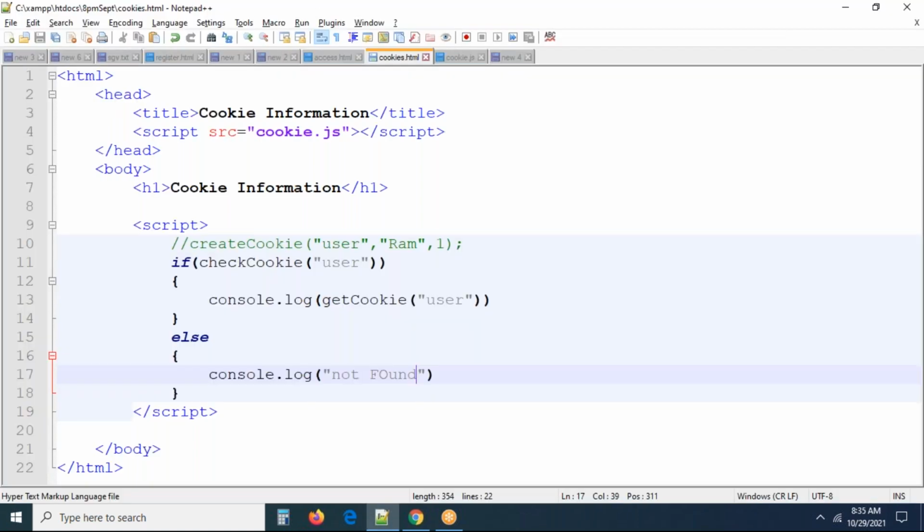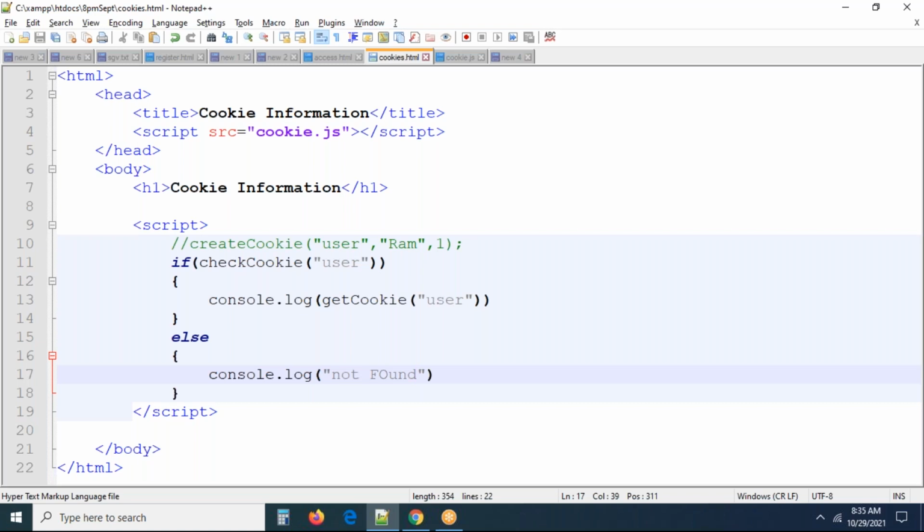So okay, this is some usage. For some applications, guys, cookies play a vital role. In some applications we may or may not use cookies seriously, but you should have an idea of cookies, guys, right?